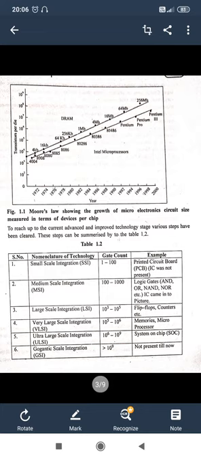Then large scale integration came into the picture, where we built 10 to the power 3 to 10 to the power 5 transistors. Flip flops and counters are made with this. Then VLSI, very large scale integration, where 10 to the power 5 to 10 to the power 6 transistors, memories and microprocessors are made. Then ultra large scale integration, where 10 to the power 6 to 10 to the power 9 transistors are present on a single chip, that is called SoC, system on chip. And in the present scenario, giga scale integration is coming into the picture, where more than 10 to the power 9 transistors are present on a single chip.